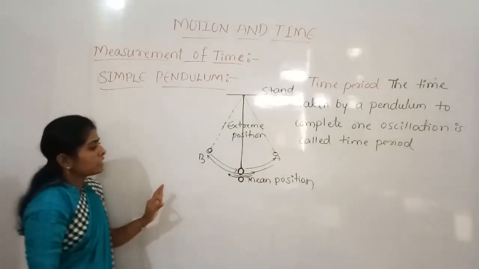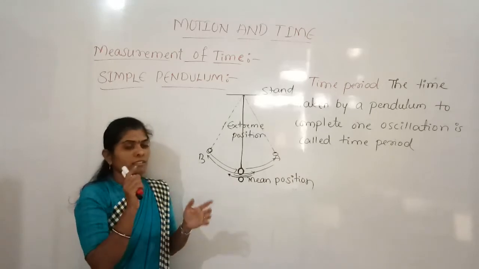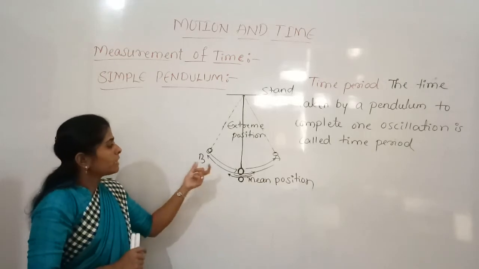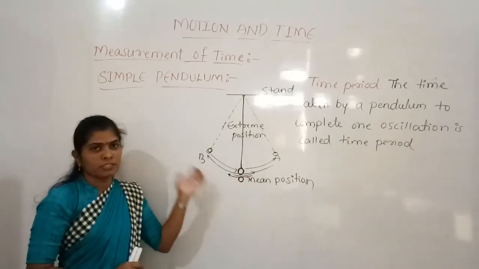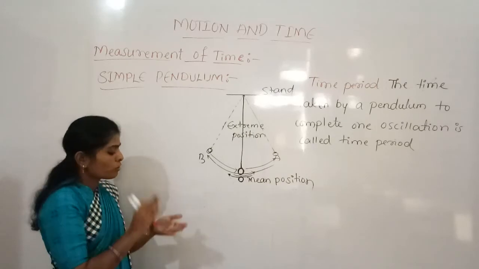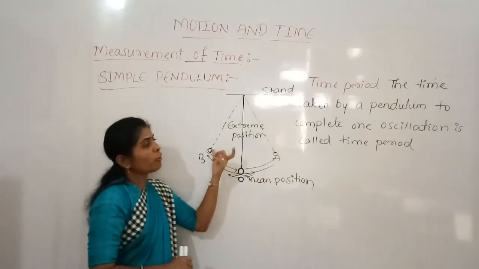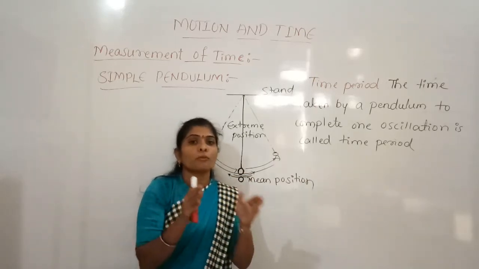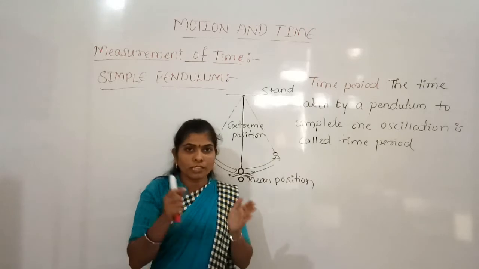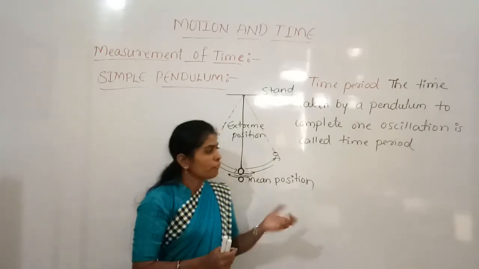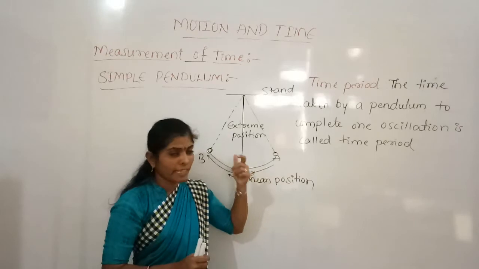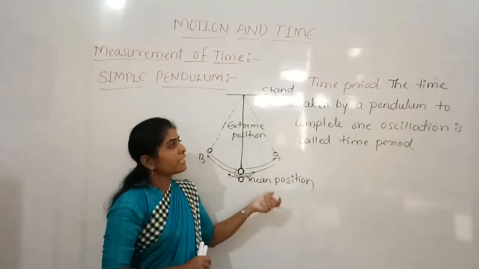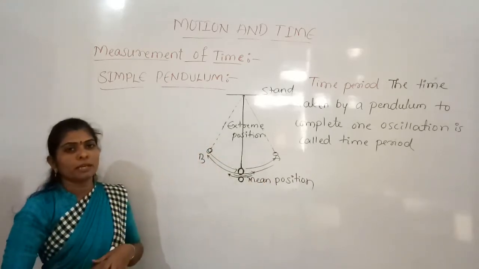And just take the stopwatch and start the time, and with that you start counting the oscillations. So just note down the time to complete 20 oscillations. How much time will it take to complete 20 oscillations? That you can measure. Then if we divide the time taken to complete 20 oscillations by the number of oscillations, you can get the time period of the pendulum.